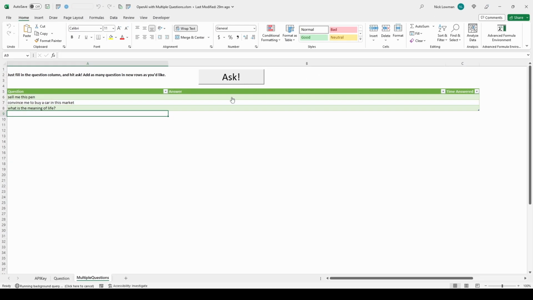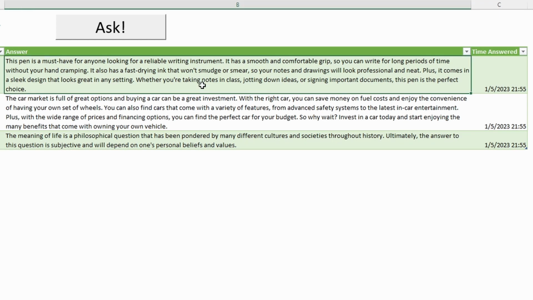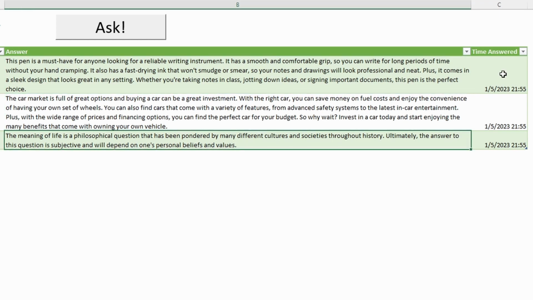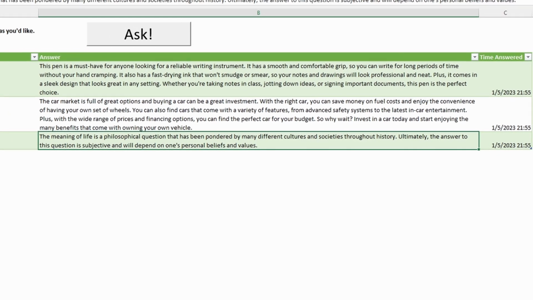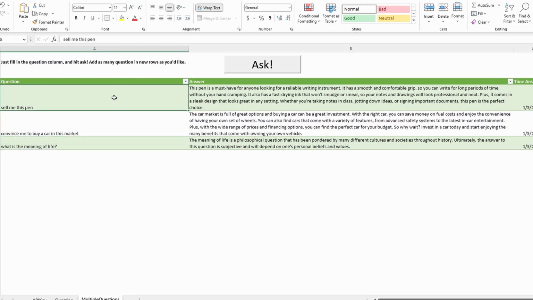Hit ask. It'll go out, take those questions or prompts to OpenAI, and it takes a little bit longer than the single question typically, since 3 are going out. And answers will get returned right here. Time answered gets spilled into this column as well. When you want to ask a new question, you can clear out the whole thing if you want, or you can just write over your old questions.